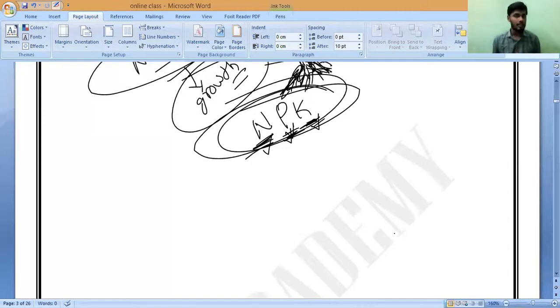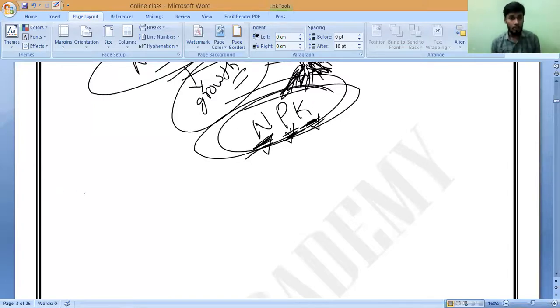Xylem tissues carry water and minerals, and phloem tissues carry the food prepared by the plants. Directly I'm saying it, no confusion. Everybody should remember. We have two purposes of transportation in plants. Note it down. The nitrogen and nitrogenous products come under minerals only, so everything is under xylem.